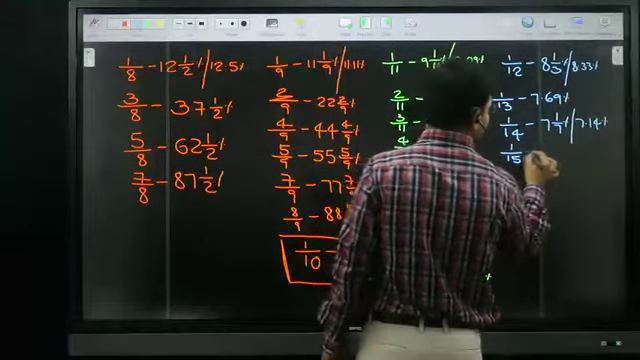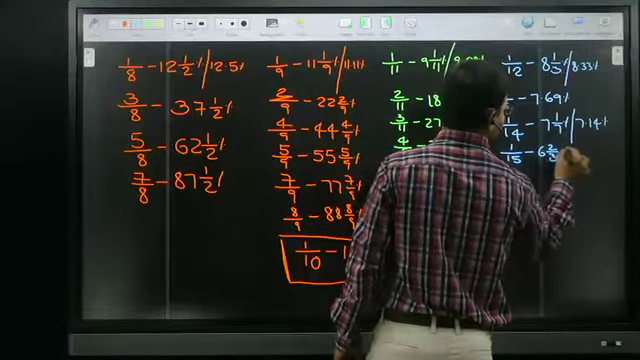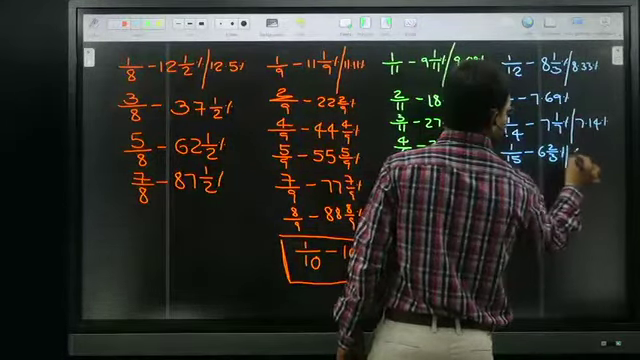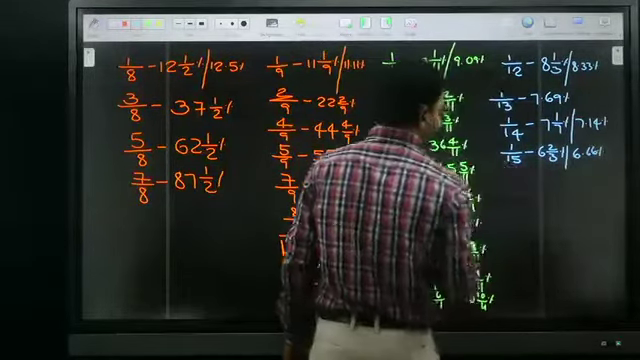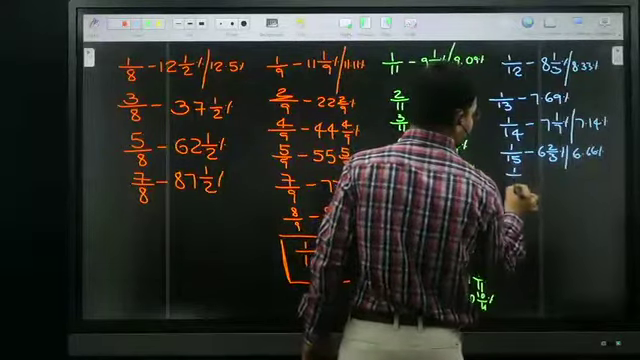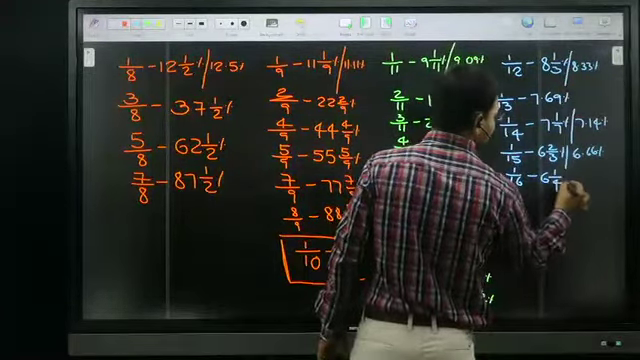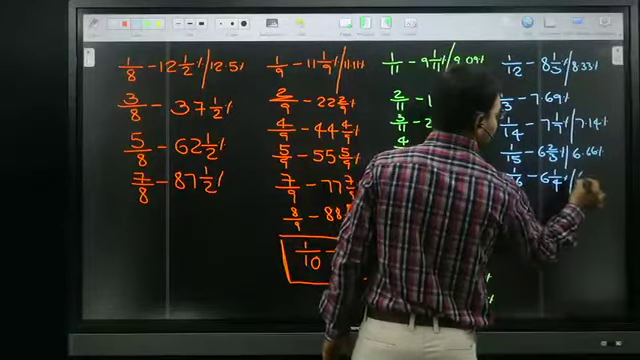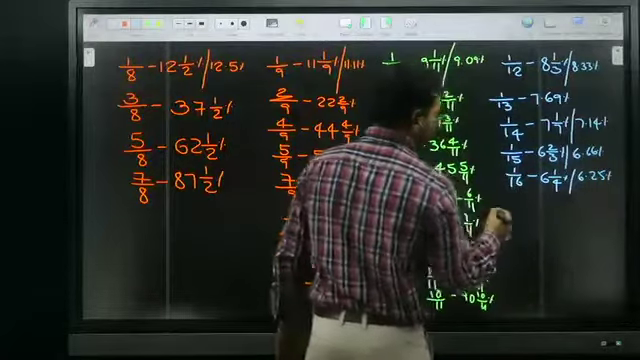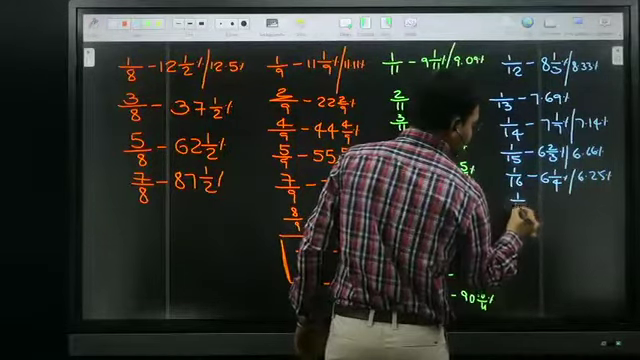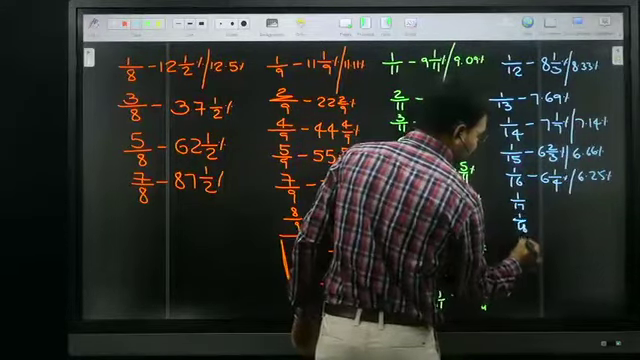Next, 1 by 15 is nothing but 6 2 by 3%, or I can write it as 6.66%. I already told 1 by 16. 1 by 16 is nothing but what? I already told 6 1 by 4%, or I can write it as 6.25%. Okay. Next, 1 by 17 and 1 by 18 and 1 by 19.